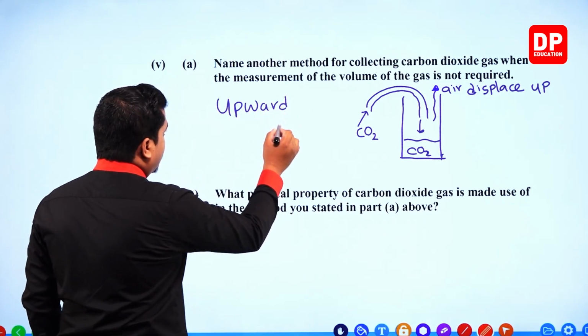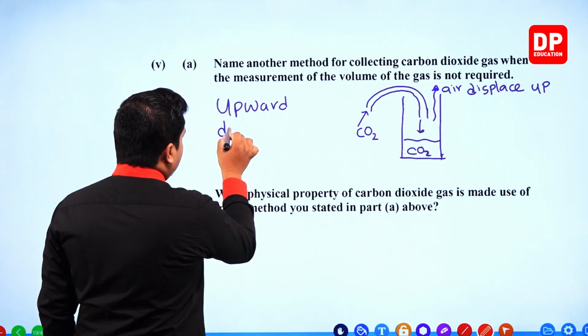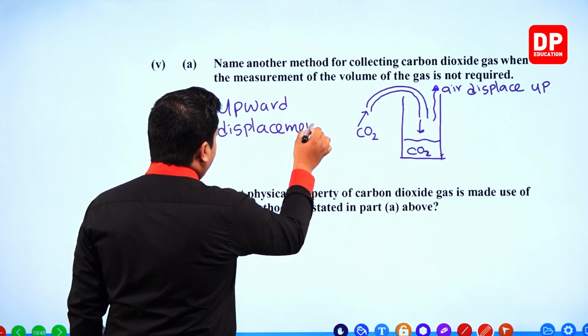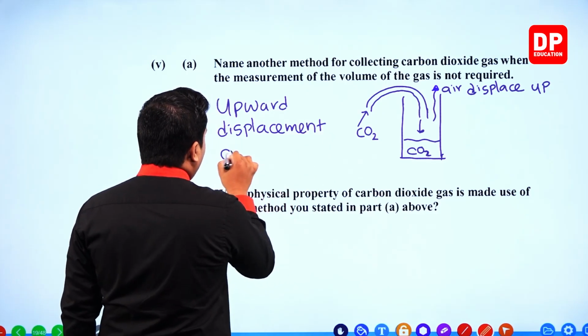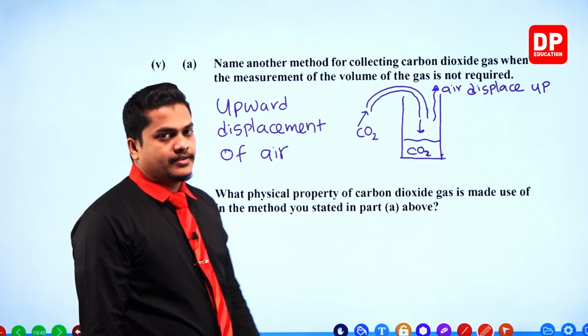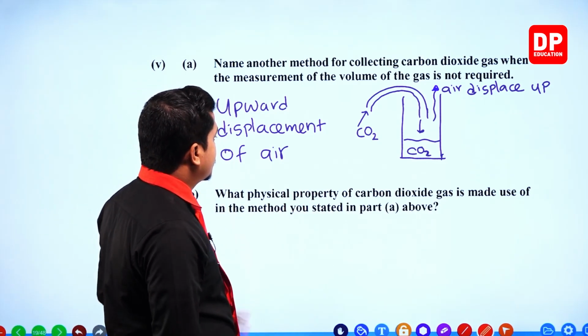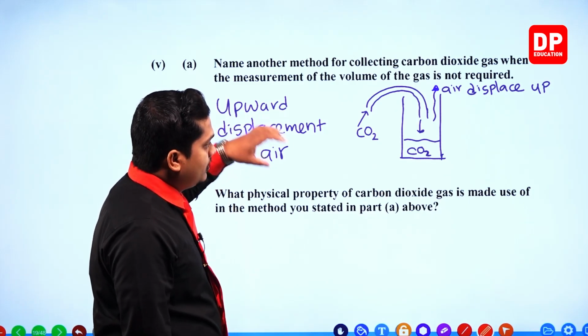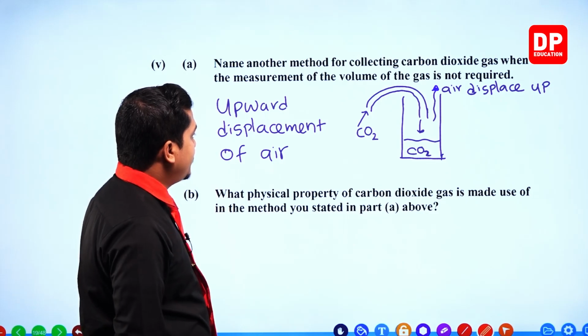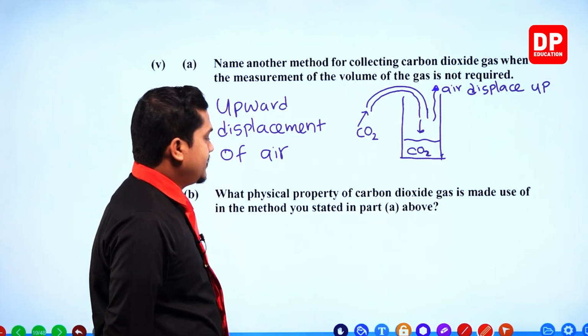Upward displacement of air, right? This is the answer. So air is displaced upward, settling carbon dioxide at the bottom. This is the upward displacement of air, right?